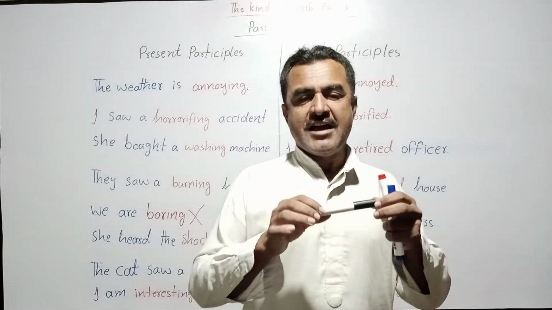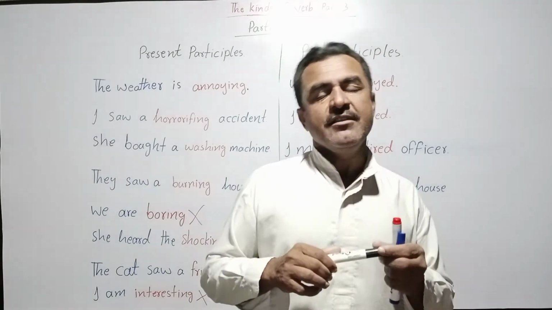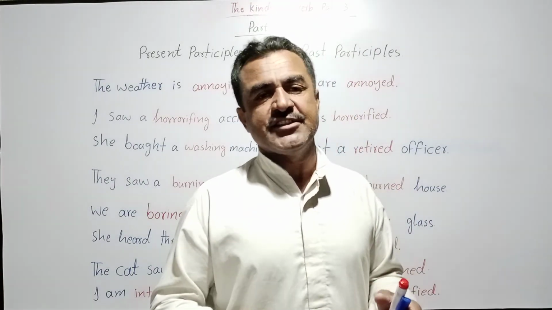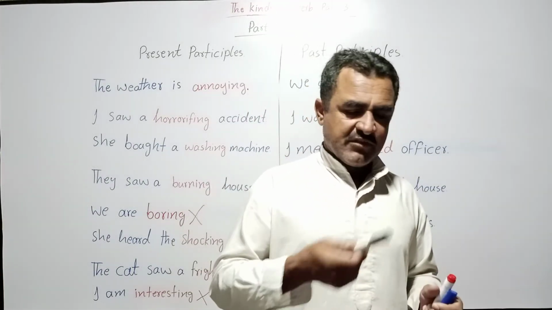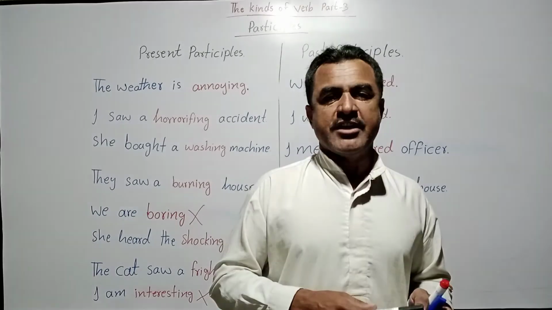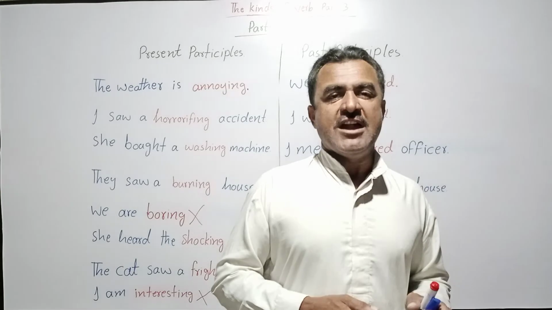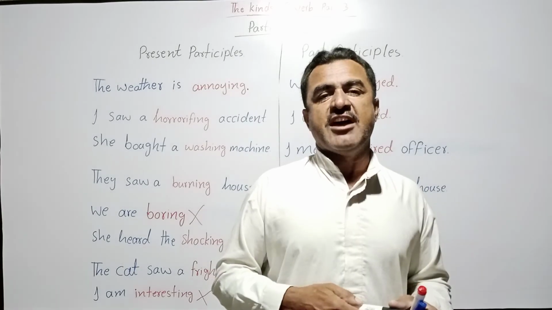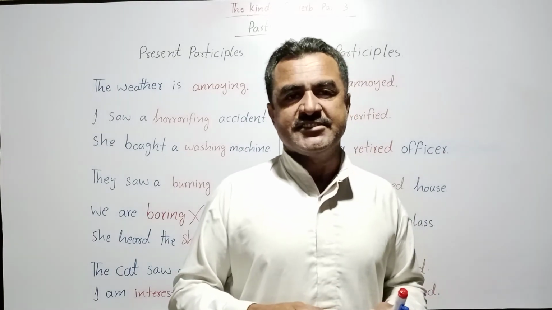A marker does not feel. That's why we can say the marker is broken, the marker is dropped. We can use such sentences for conditions, but we do not say the marker is frightened, the marker is terrified, the marker is amazed.